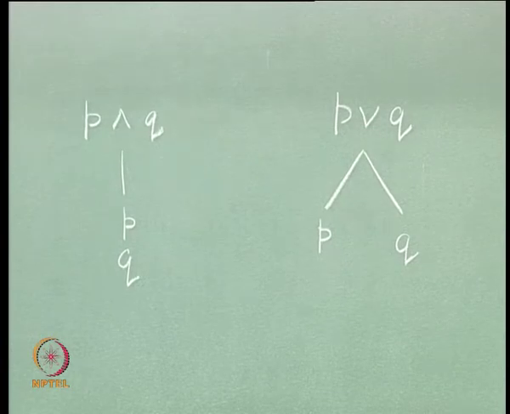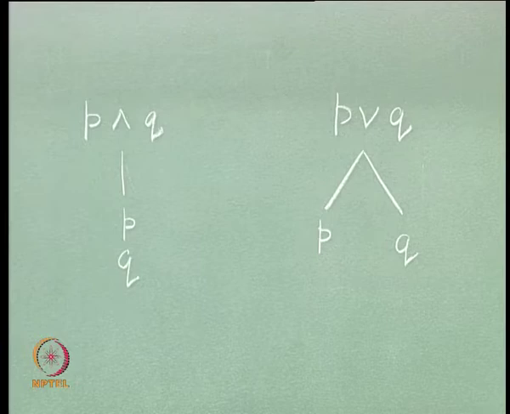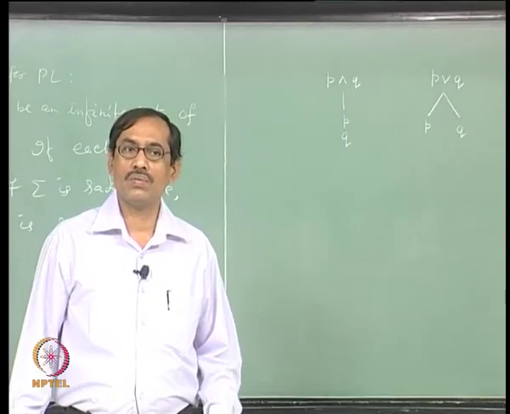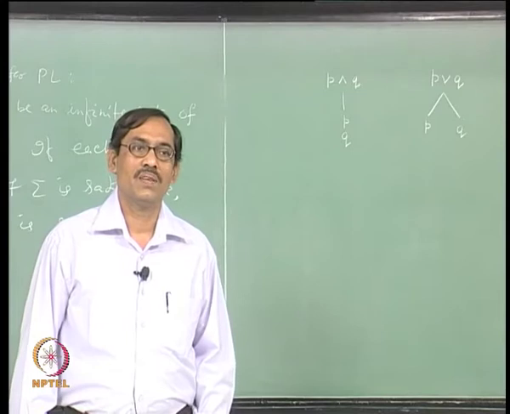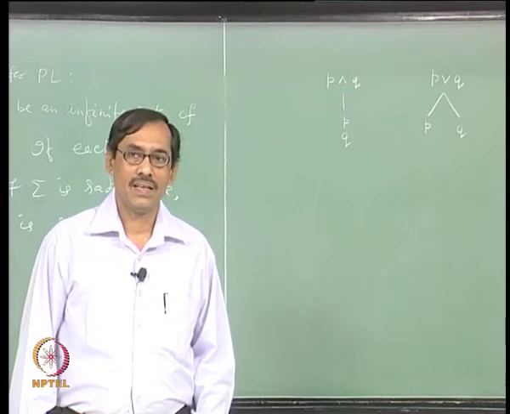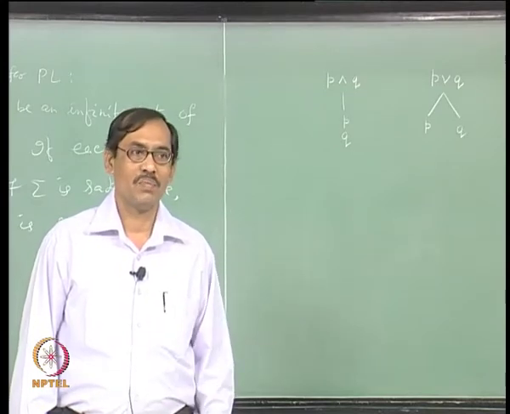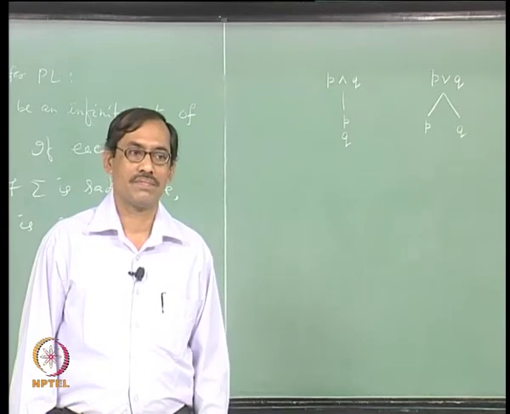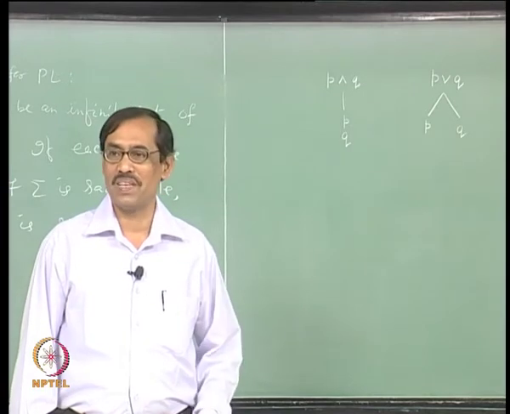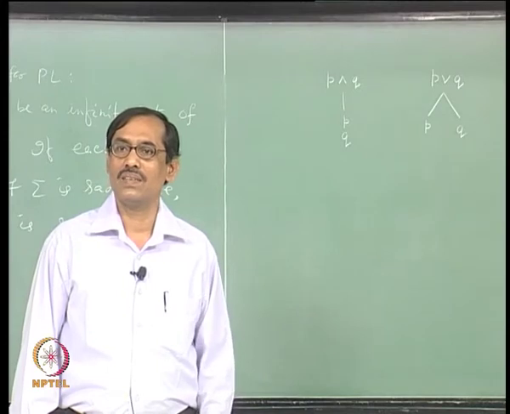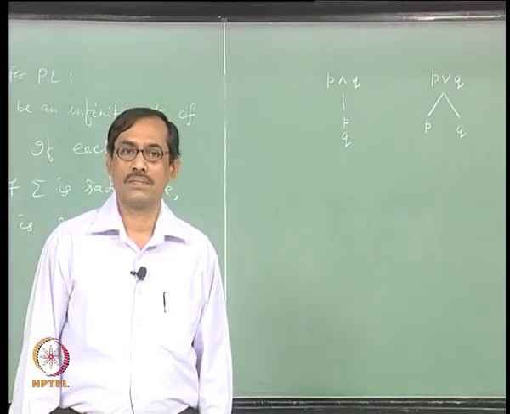But this says that a preliminary conversion is required for and, or. But we will not do it that way. What we will do is try to identify the forms of propositions. Propositions can be in which form? Suppose all the connectives are used, then let us see what the forms of the propositions can be.